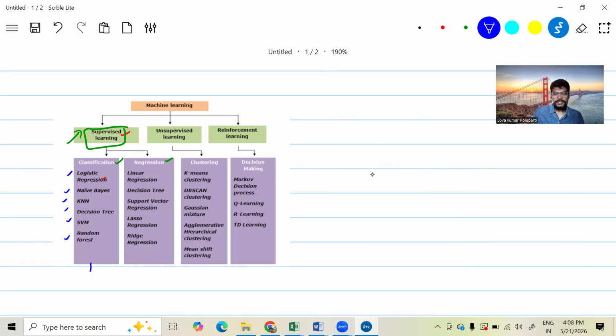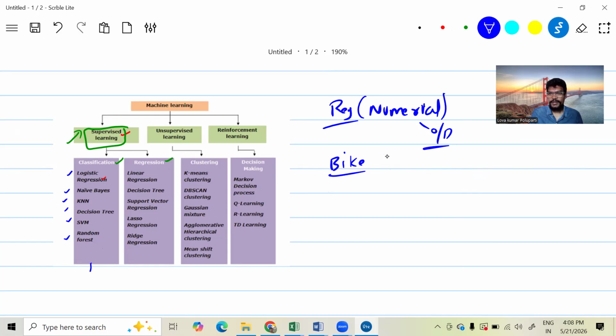But what about regression? Regression is used when you have numerical data in the output column. Say you take bike or cab services like Ola, Rapido, Uber, any transport systems.